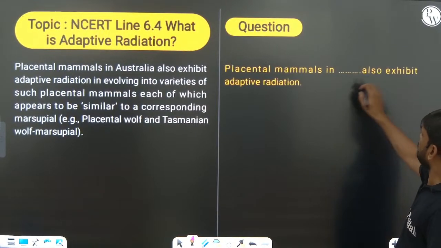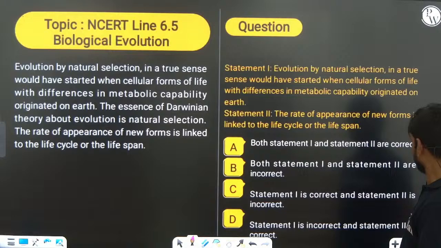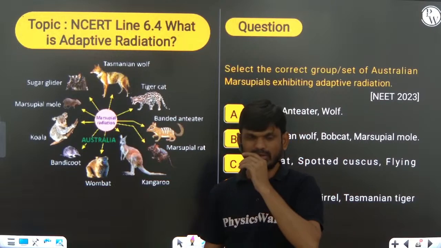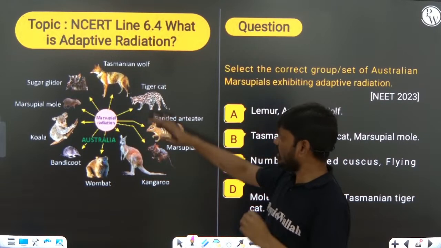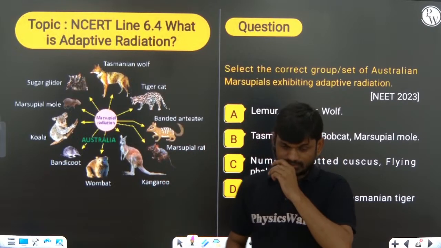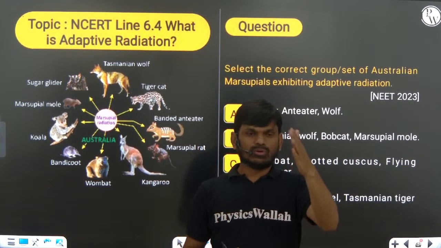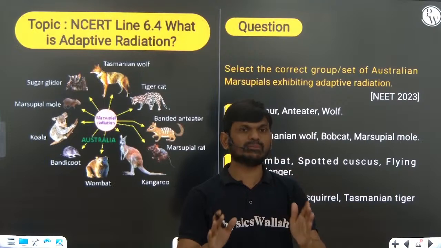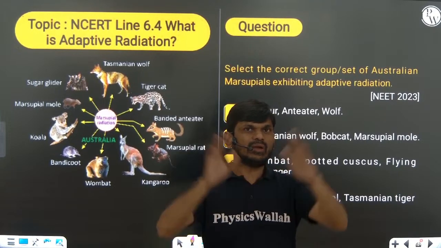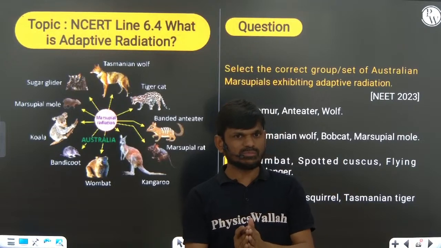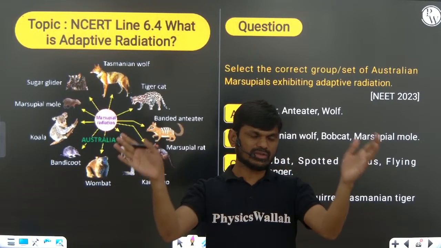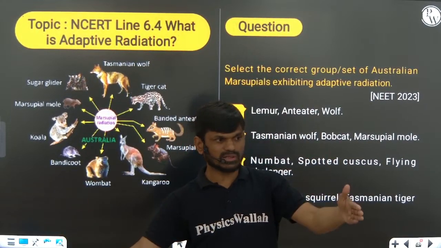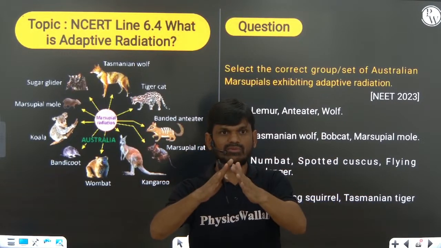Right, placental mammals are also an extinct adaptive radiation, right? So in this area, adaptive radiation and convergent evolution are very important. So how do you identify the animals? If they give only animals that belong to marsupials, what type of evolution is present between marsupials? Adaptive radiation. What type of evolution is present among placental mammals? Again adaptive radiation. But when you are comparing marsupial mammals and placental mammals, these two show convergent evolution, right?